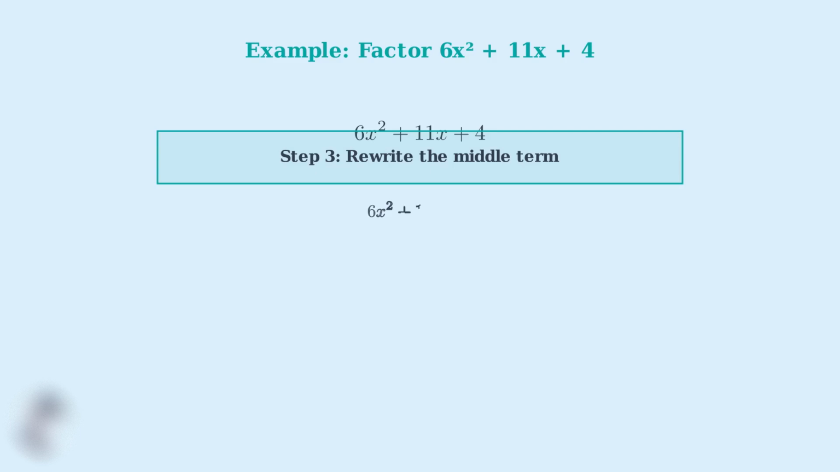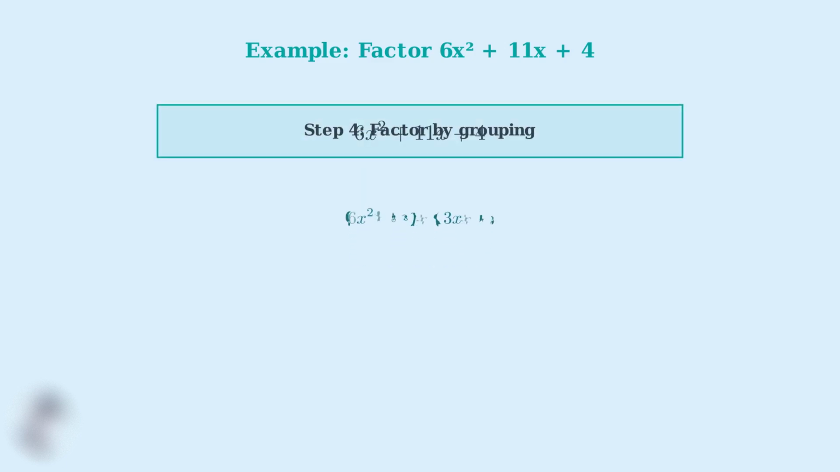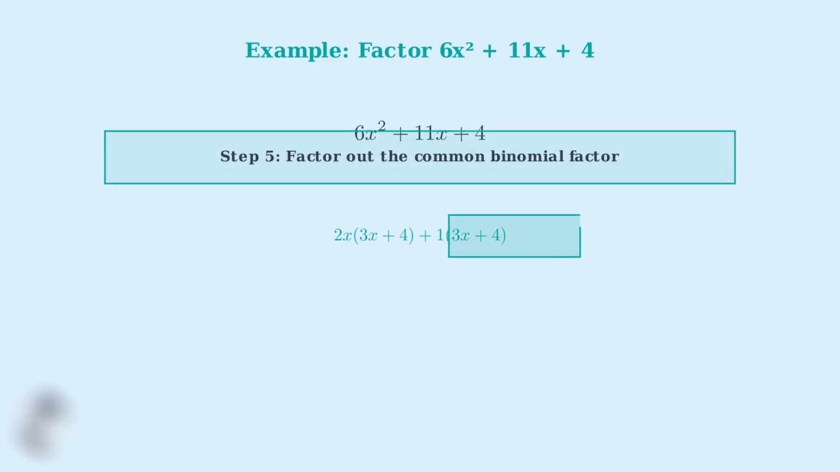Step 3. Now we rewrite our original trinomial by splitting the middle term 11x into 8x plus 3x. This gives us 6x squared plus 8x plus 3x plus 4. Step 4. We group the first two terms and the last two terms. From the first group, 6x squared plus 8x, we can factor out 2x, giving us 2x times the quantity 3x plus 4. From the second group, 3x plus 4, we factor out 1, giving us 1 times the quantity 3x plus 4.